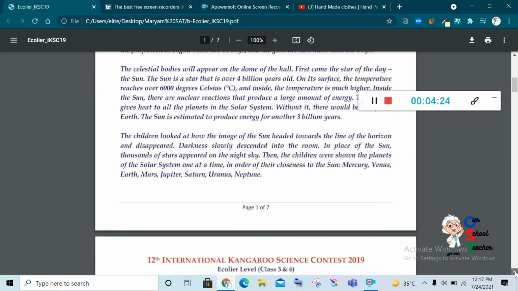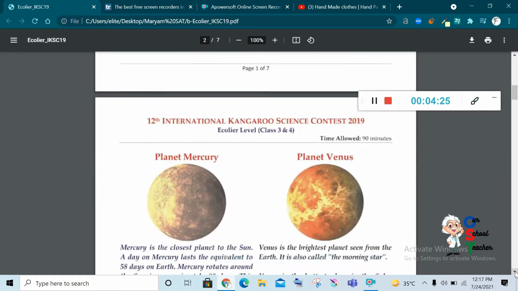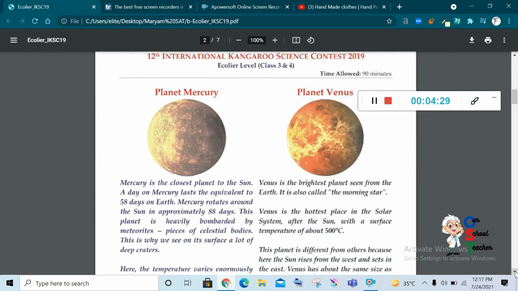Now, this is all about the first page. This is all about the Sun. Now, the planet Mercury and planet Venus. Planet Mercury. Mercury is the closest planet to the Sun. A day on Mercury lasts the equivalent of 58 days on Earth.